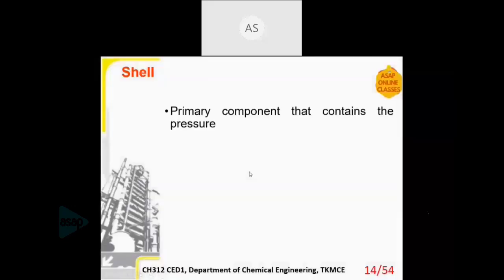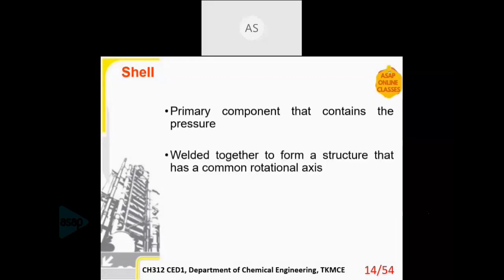Then moving forward, shell: it is the primary component that contains the pressure. So in order to withstand the pressure, you require a component, and that main component is the shell. The shell may be a single piece or it can be multiple pieces welded together. But it must have a common axis of rotation.